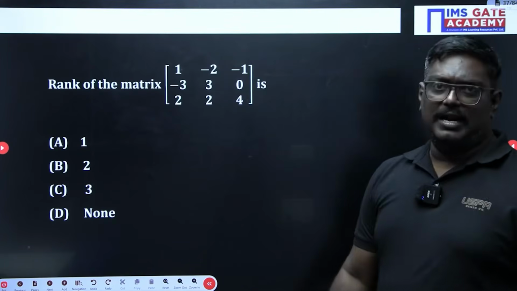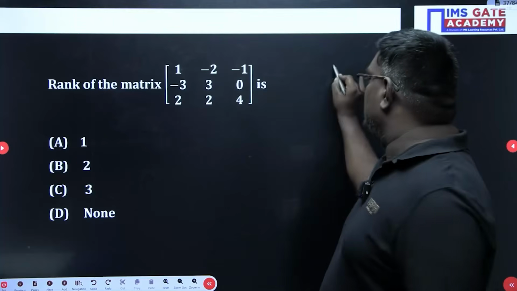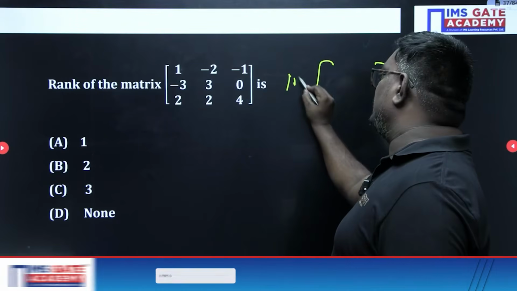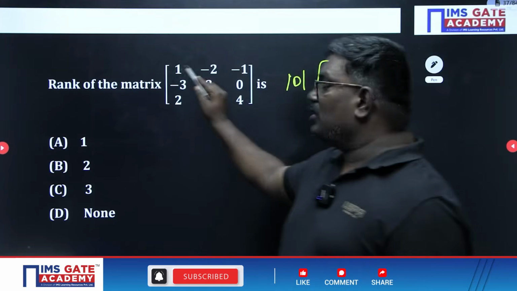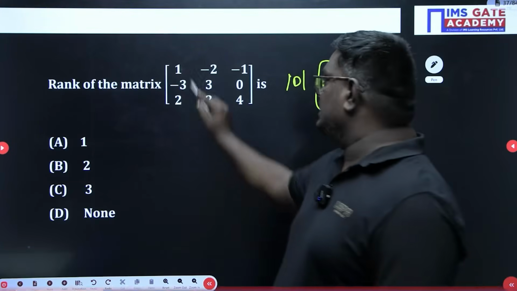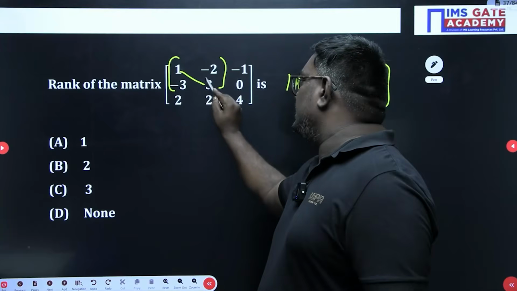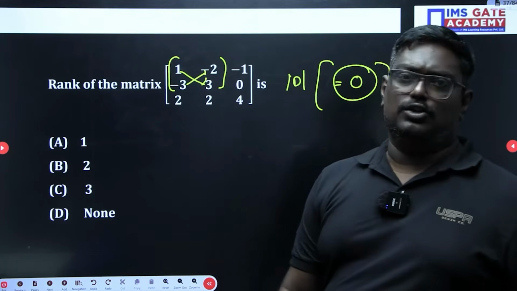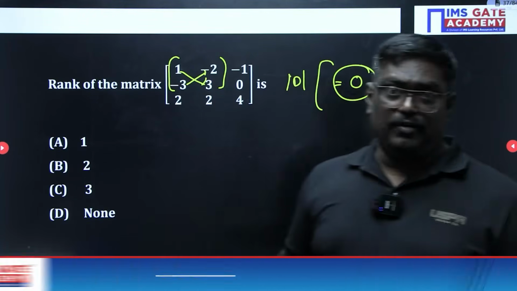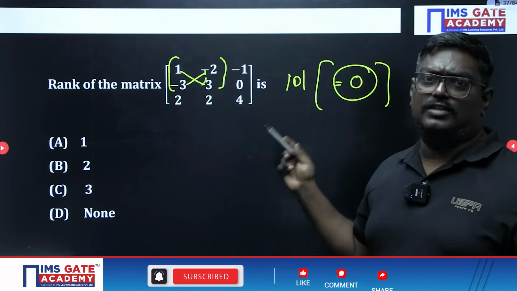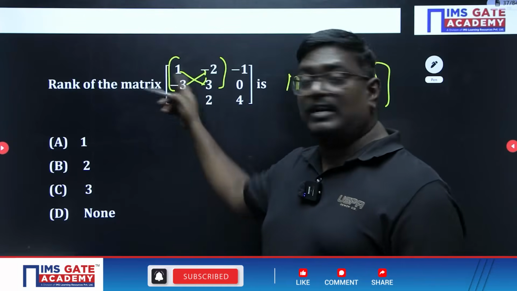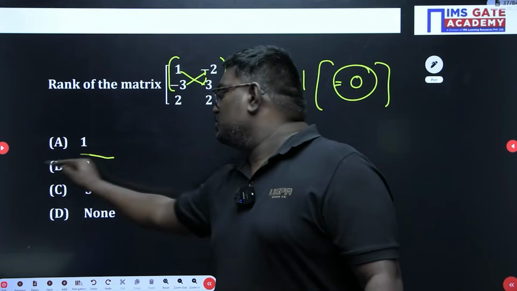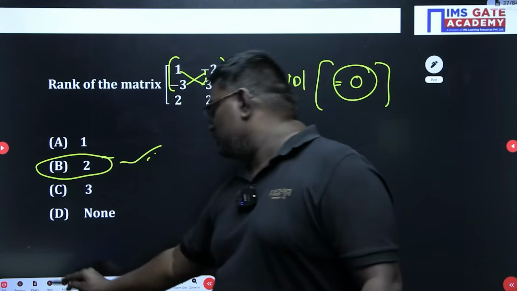Now the rank of the matrix. If you calculate the determinant here, the determinant will be equal to 0. So it is not 3 by 3. Now we go to 2 by 2. When I consider 2 by 2, if any one minor is not 0, then that is the rank. So here we can say 2 is the answer.